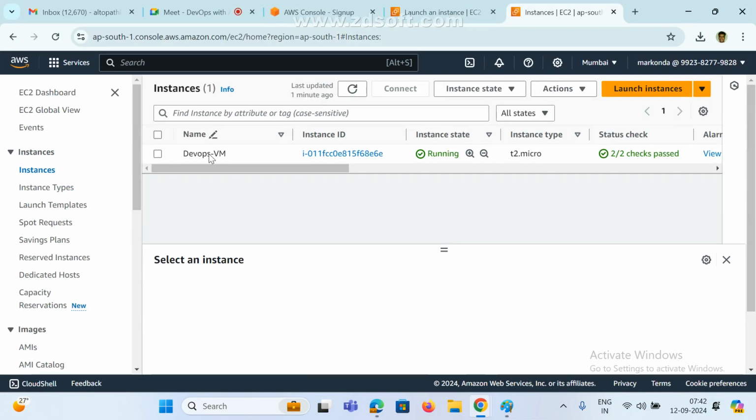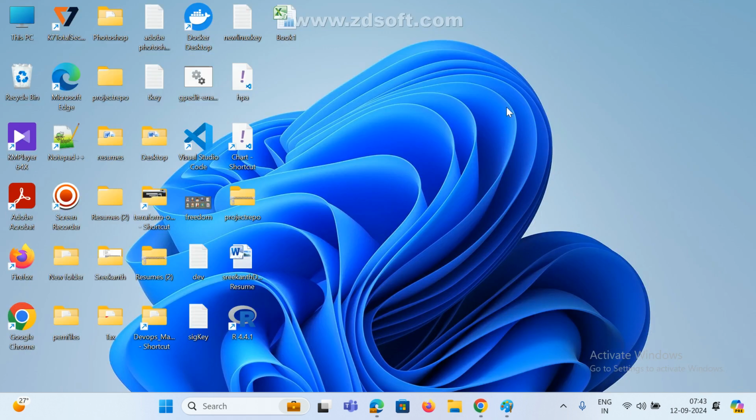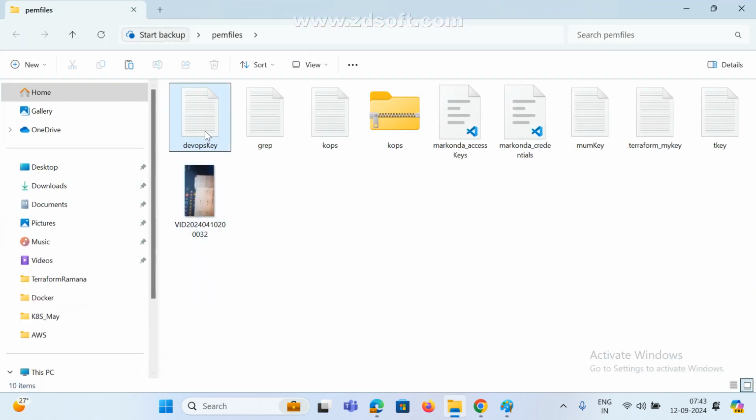Now how do I connect to my machine? Now the instance is ready, guys. My VM is ready. Is it local or cloud? It is in the AWS cloud. Now how do I connect and check whether it is working properly or not? I want to do some practice. I want to check whether it is running or not. If you want to connect, keep the PEM file somewhere on your machine, wherever you want. I am keeping my PEM file here.